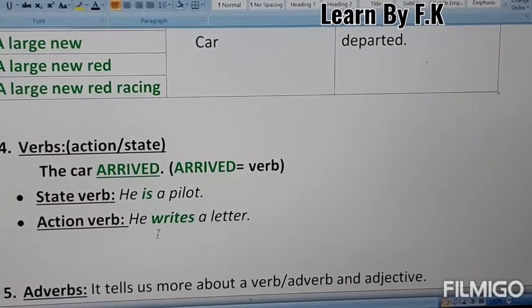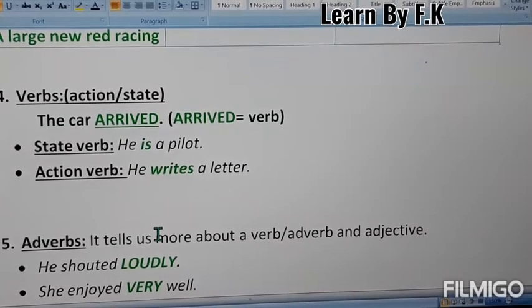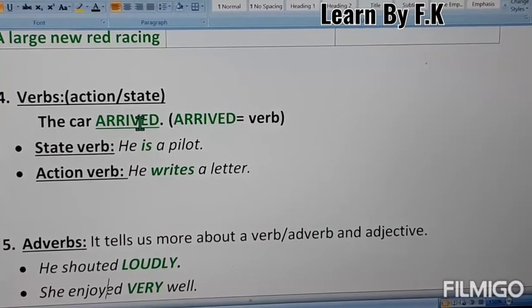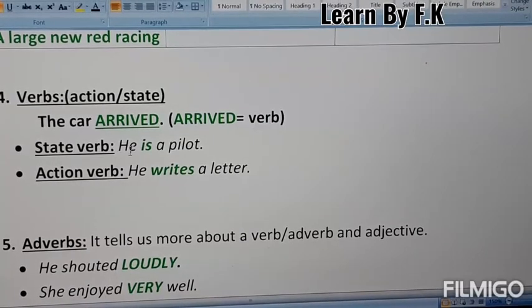Now the next slide is verb. Verbs are of 2 types: action or state. Action verbs show you the action. For example, the car arrived. It shows you the working of arriving. So this is an action verb, which shows you the action, here the arrived.